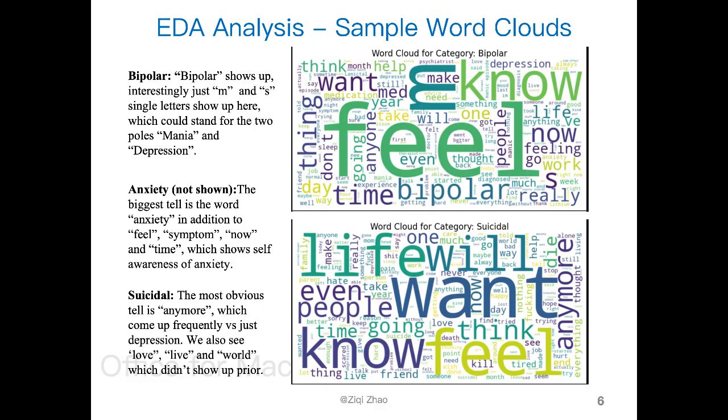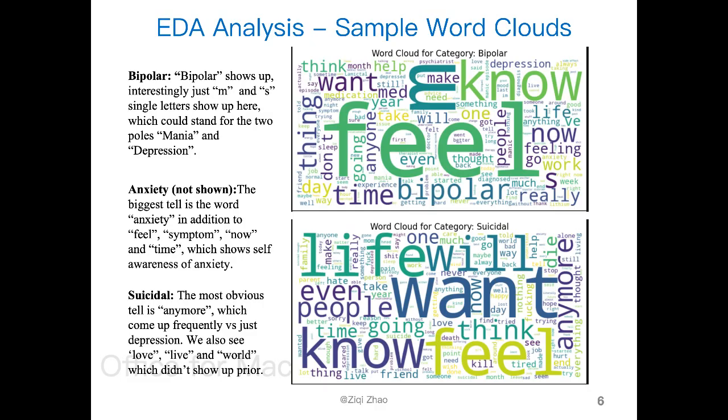Interestingly, just the letters M and S show up as single letters, which could stand for the two poles of bipolarity, mania and depression. Where depression also shows up, we see the word feel actually is common across all word clouds. Anxiety is not shown here, but for many of the word clouds, the status itself is in the word clouds. So anxiety, for example, people type stress if they're feeling stressed.